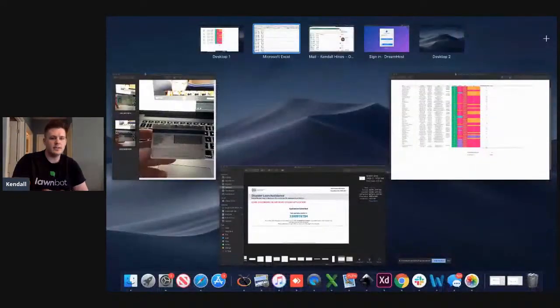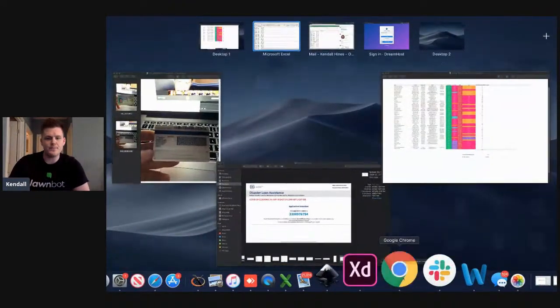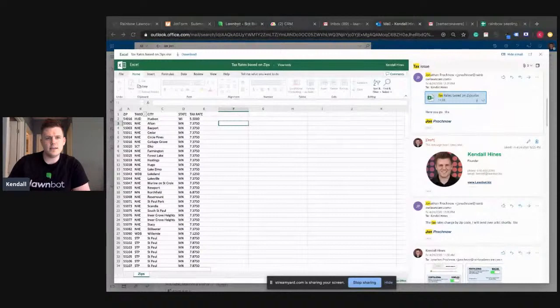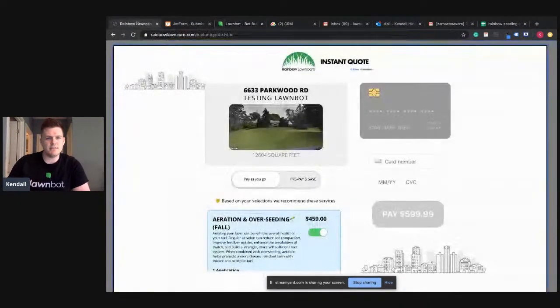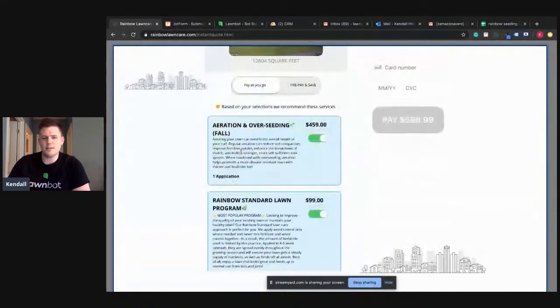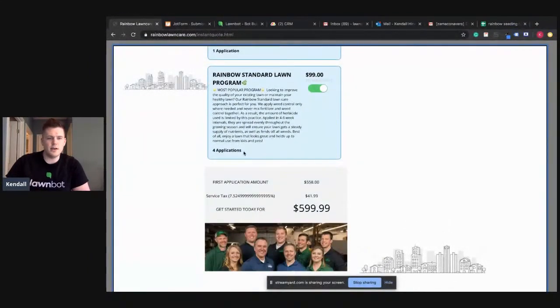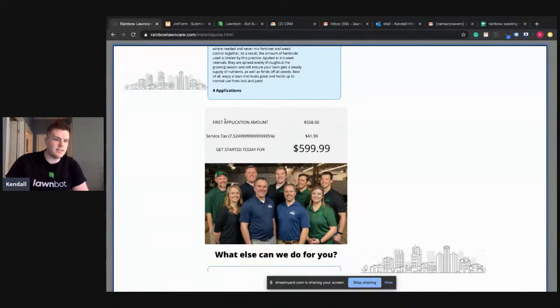It's kind of cool that we bring it all into one spot, and see if I can show you here. So this is in its staging environment right now, so bear with me on some of the fine-tuning, but essentially what happens is it pulls in that most up-to-date tax rate. You can see we have to round this right here, which we'll do before we push it live, but it pulls the most up-to-date tax rate that's available.